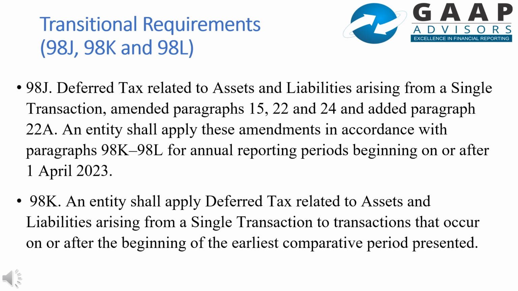The transitional requirements are contained in three paragraphs: 98J, 98K, and 98L. Paragraph 98J requires the amendments to be applied in accordance with para 98K and 98L for annual reporting periods beginning on or after 1 April 2023. Para 98K requires the amendments to be applied to transactions that occurred on or after 1 April 2022.